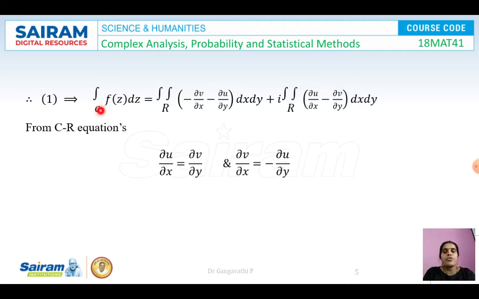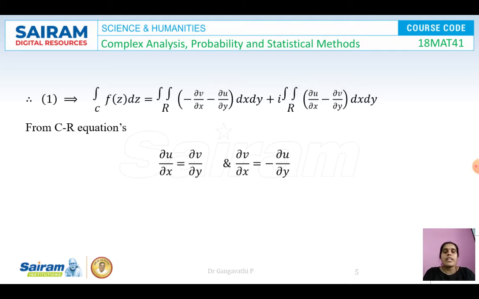We are supposed to prove that the integral over C of f(z) dz is equal to 0, which means this entire thing should become 0. In order to do that, it is given that the function f(z) is analytic. When we say a function is analytic, it satisfies the CR equations: ∂u/∂x is equal to ∂v/∂y, and ∂v/∂x is equal to minus ∂u/∂y. When they satisfy the CR equations, we say the function is analytic.